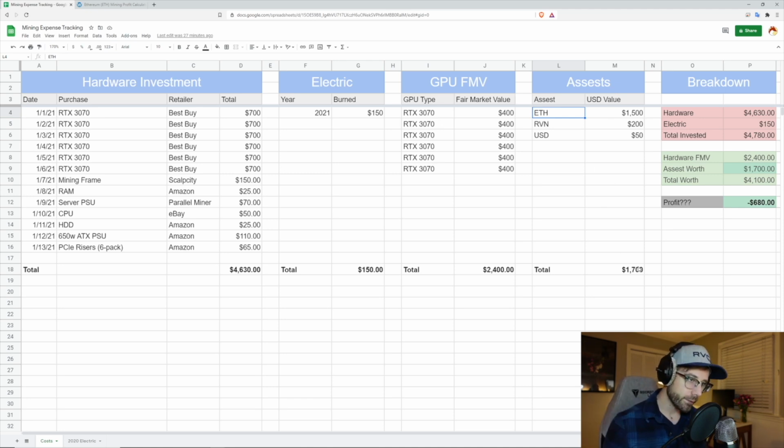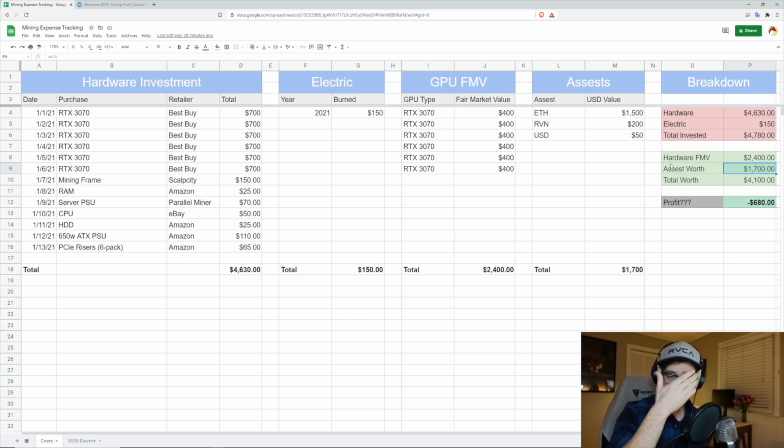So now we got to bring all of that data together and really see where we're at, because we got to know, are we in profit, and what is the number that we have to hit in order to be there. So breakdown, we got hardware pulled over here. That's what we invested. We got the electricity that we burned so far, which gives us a total investment out of our pocket of $4,780 that we put into mining so far. We got the fair market value of our hardware that totaled $2,400, and we have the value of our assets at $1,700.